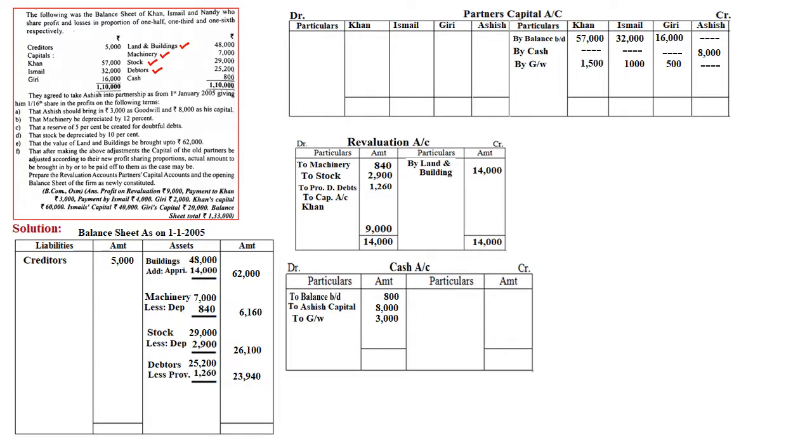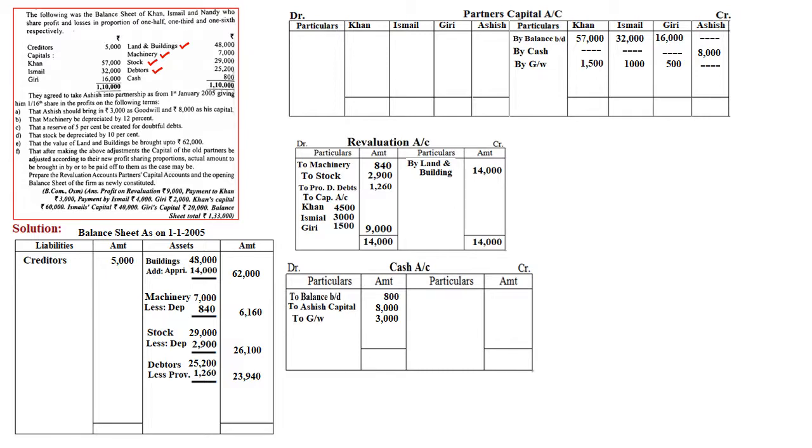Therefore, Khan, Ismail and Girish's share has been written with the old profit sharing ratio, that is 1/2, 1/3 and 1/6. So the total 9,000 is divided, that is 4,500, 3,000 and 1,500. The same amount will be written in the partners' capital accounts as by revaluation. The same respective amounts 4,500, 3,000 and 1,500 are written. Right? Once this is done, we will come to the working notes.